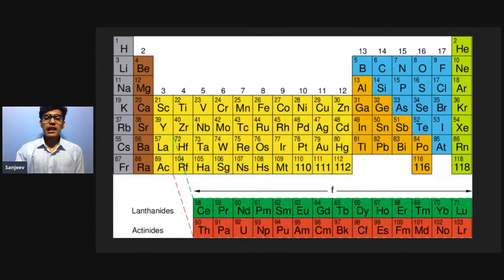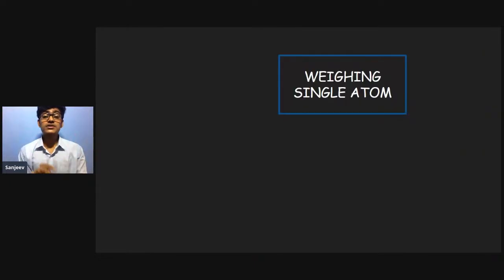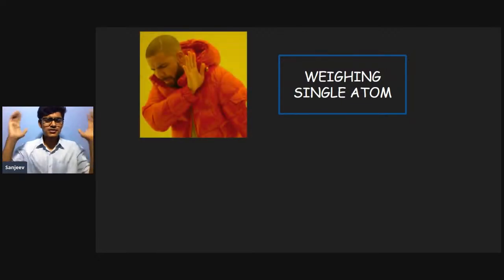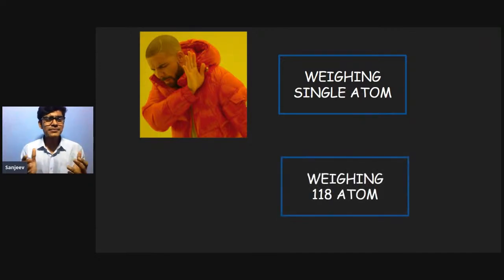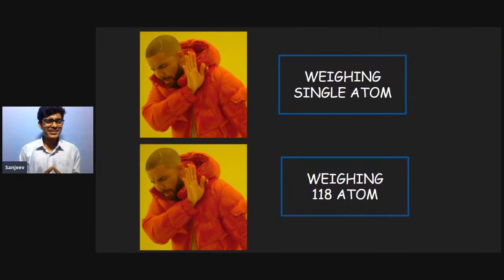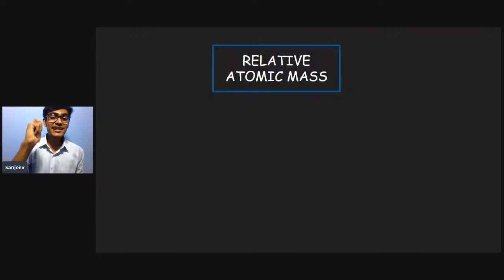Okay, so let's quickly start whatever I was saying: weighing a single atom is so difficult. So weighing all the 118 atoms will be so difficult, right? Weighing a single atom is so difficult, and imagine weighing 118 elements.